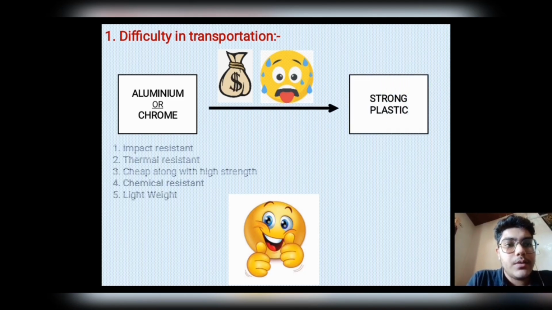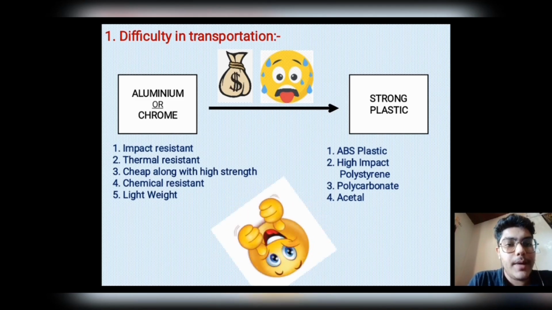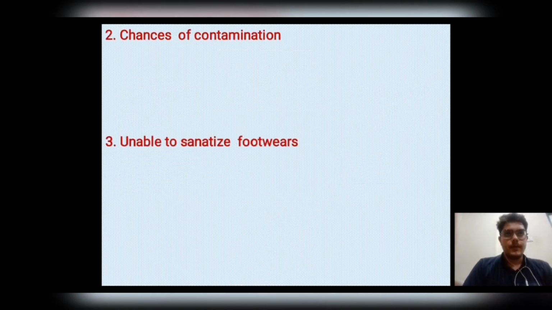We have selected some strong plastic materials which have the following properties: impact resistant, thermal resistant, cheap, with high tensile strength, chemical resistant, and lightweight. The plastic materials which follow all the above mentioned properties are ABS plastic, high impact polystyrene, polycarbonate, and acetal. Replacing the metal frame with plastic will overcome the difficulty in transportation as well as decrease the transportation cost.